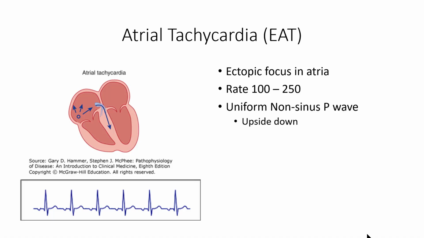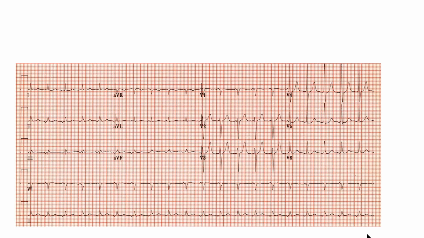Looking first at atrial tachycardia, this is caused typically by an ectopic focus in the atria. This produces a rate of 100 to 250, but usually the rate's less than 200. And when we look at the EKG, we're going to see something like a uniform non-sinus P wave. What we mean by that is if you look in the left lower hand area here, you can see what is going to be something in like lead 2, and here we have an inverted P wave, a QRS complex, and a T wave.